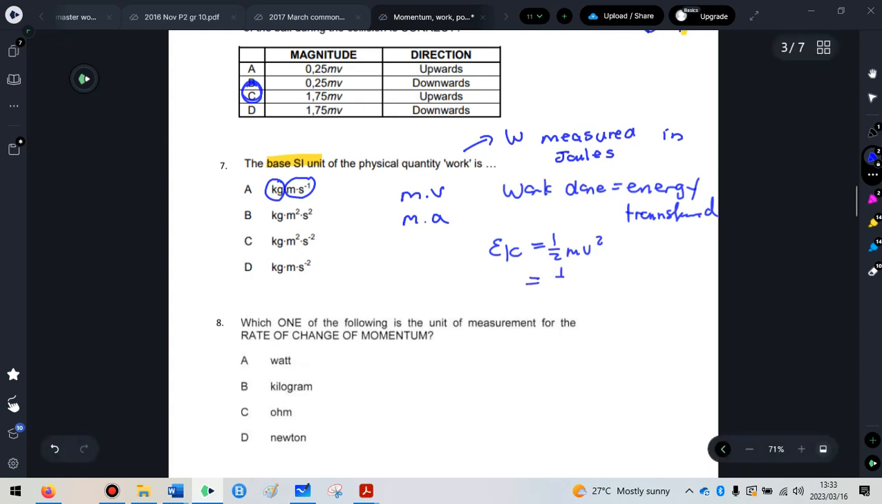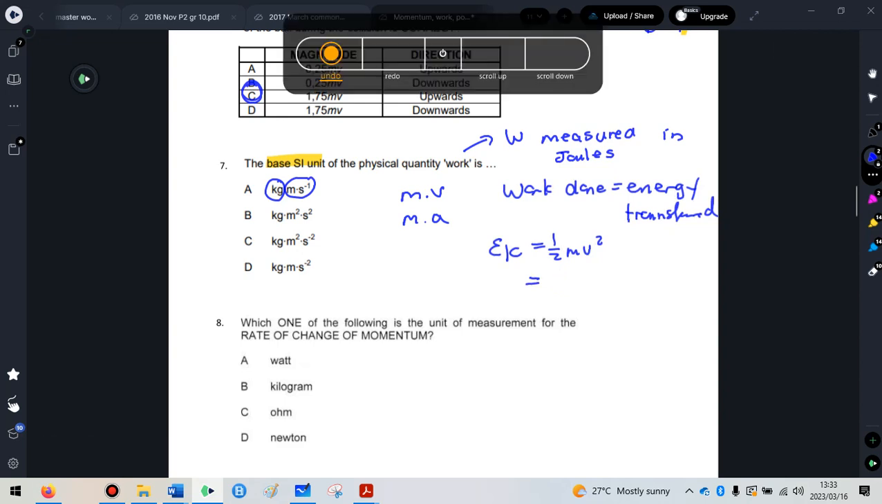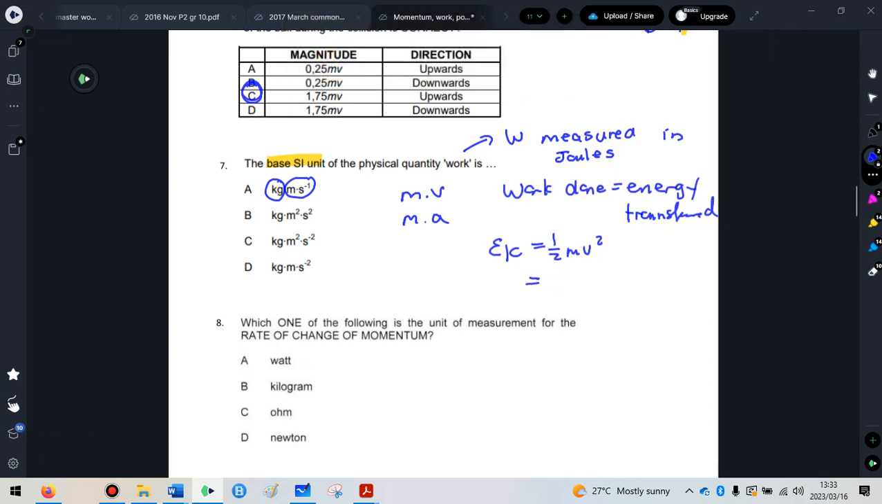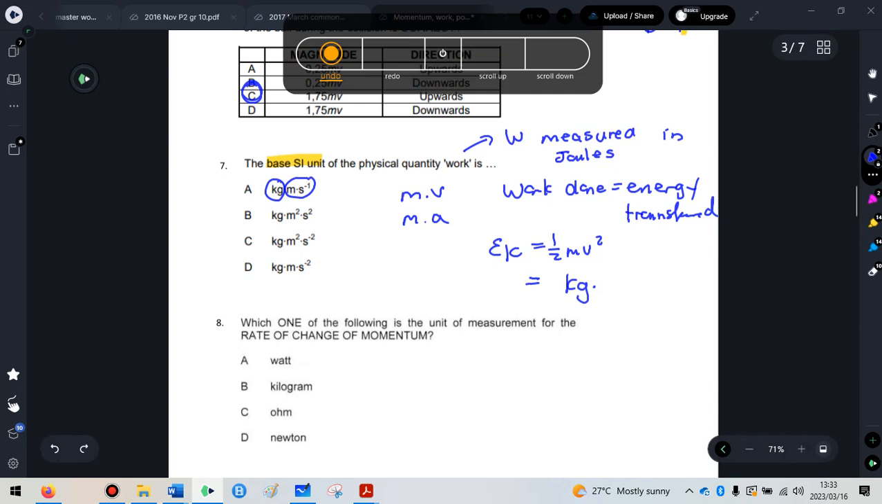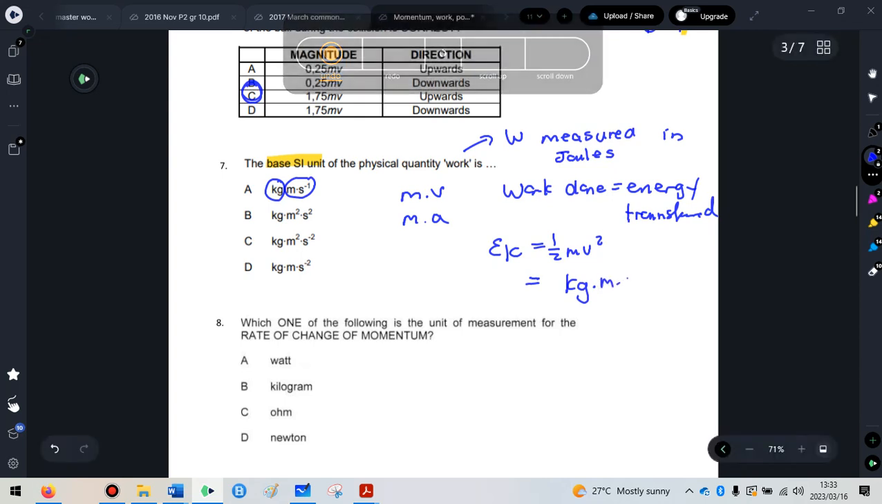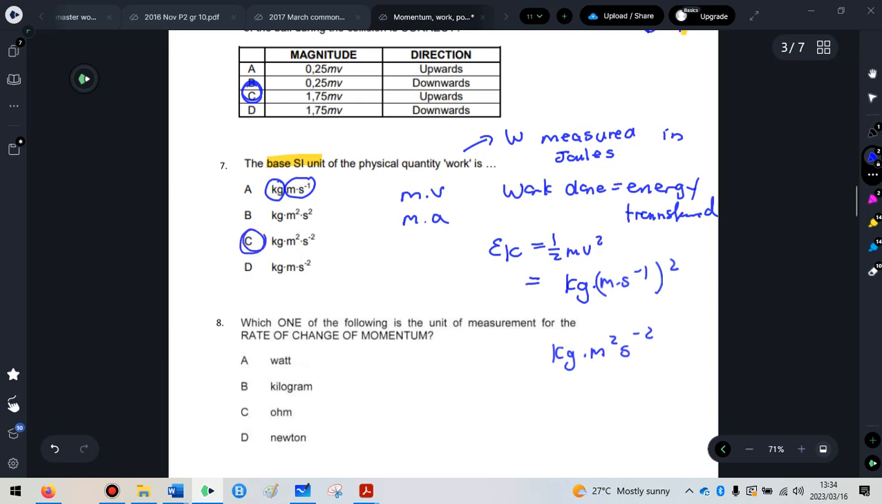So let's check. So a half of the mass, so let's just ignore the half here because we're just looking for the unit. So the unit for mass is kilograms in physics, and the unit for speed, now notice I'm not going to say divided by because it's times by speed. So the unit is meters per second, but squared. So put that in a bracket and square it, which gives me kilogram meters squared seconds to the -2, which gives me option number C.